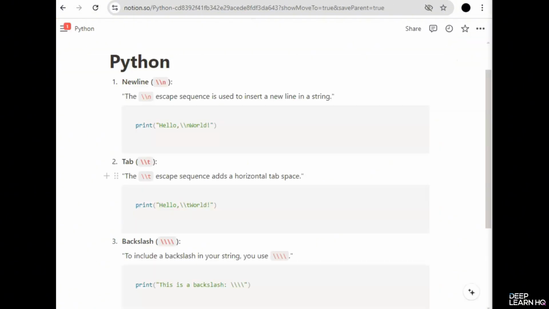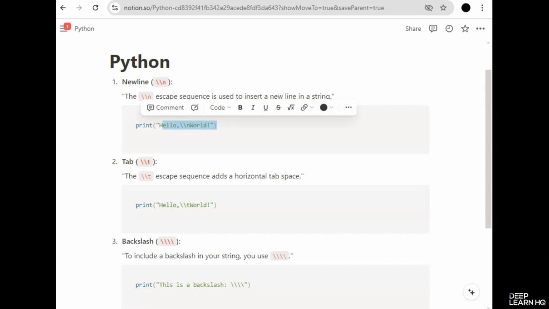Next, let's talk about escape sequences. Escape sequences are special characters in a string that represent something different from their literal meaning. They are used to include characters in a string that are otherwise difficult to type. First is the new line, represented by \n. This escape sequence is used to insert a new line in a string. For example, hello, escape sequence, and then world.